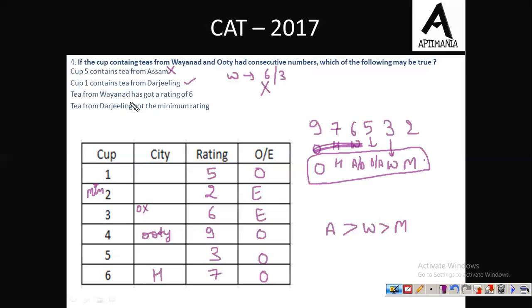Fine. Tea from W has got a rating of 6. No, we have already cancelled W's 6. So this is not possible. Tea from D got the minimum rating. No, D's rating cannot be the minimum. Minimum rating is 2, whereas the rating of D can be either 5 or 6. So this is also wrong. So we can say that option B is the correct one.